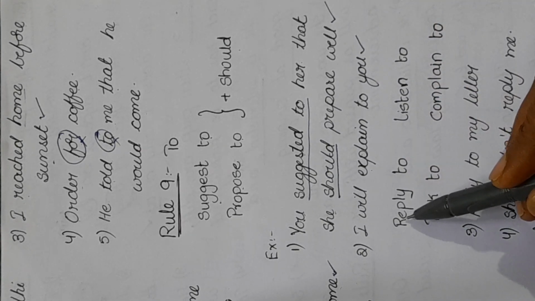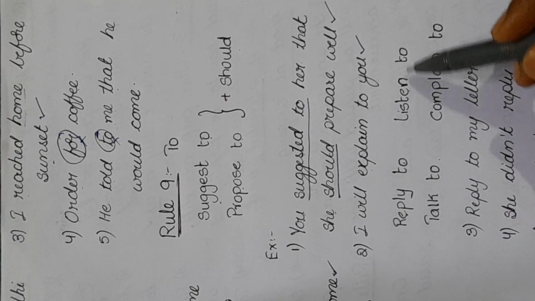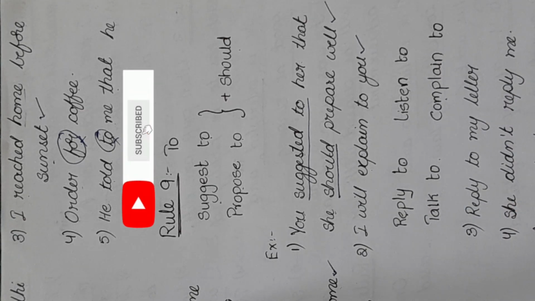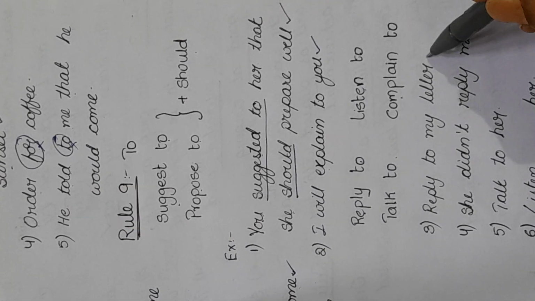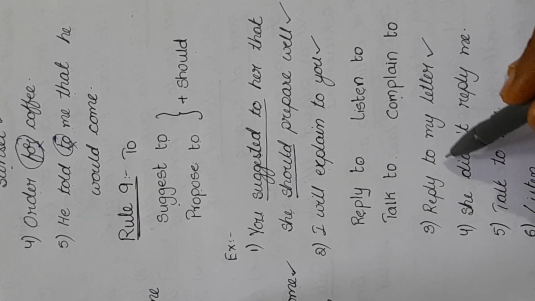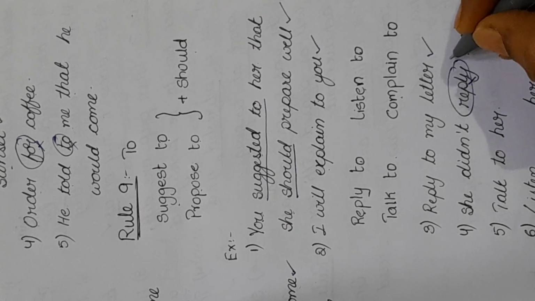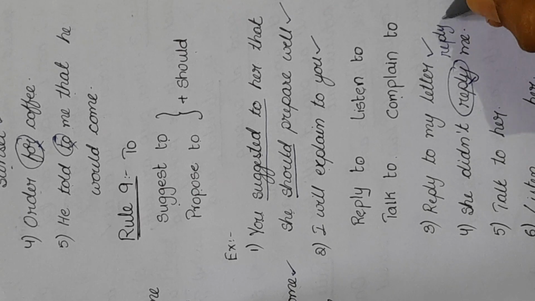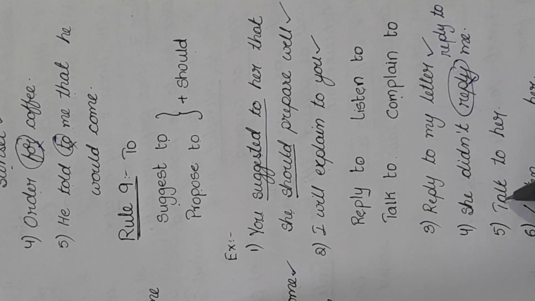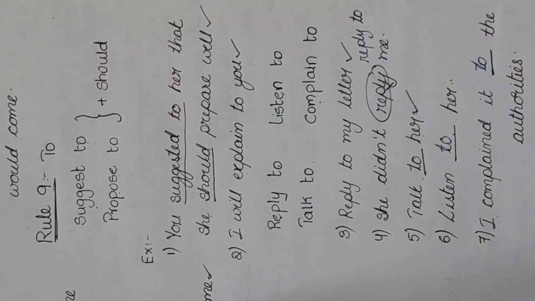Some more conditions: reply to, talk to, listen to, complain to. Examples: reply to my letter. This is correct. After the word reply, to should be used. She did not reply me. This is wrong. She did not reply to me should be used. She did not reply to me. Talk to her. This is correct. After the word talk, the preposition to is used. Listen to her. After the word listen, the preposition to should be used. I complained it to the authorities. After the word complain, to should be used.